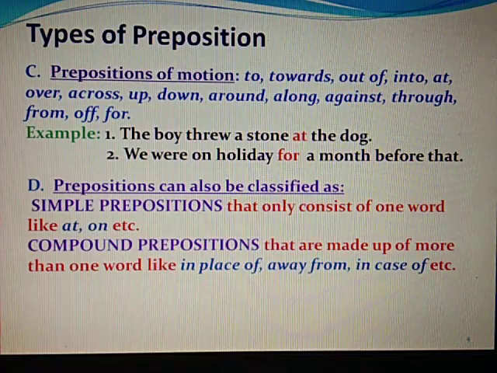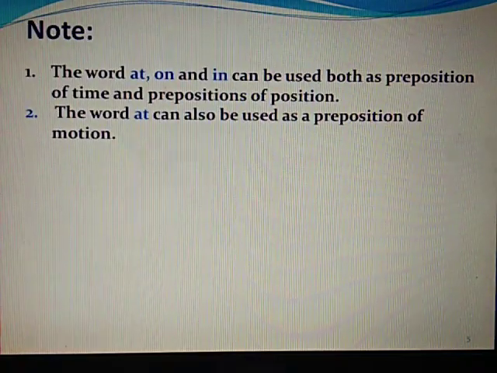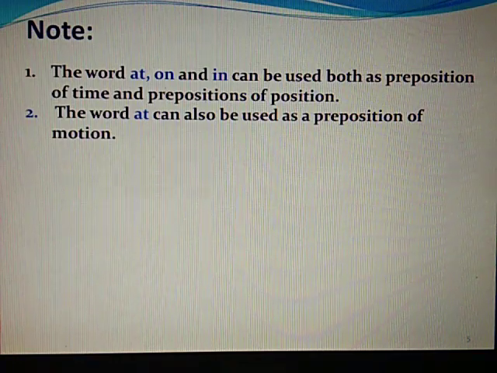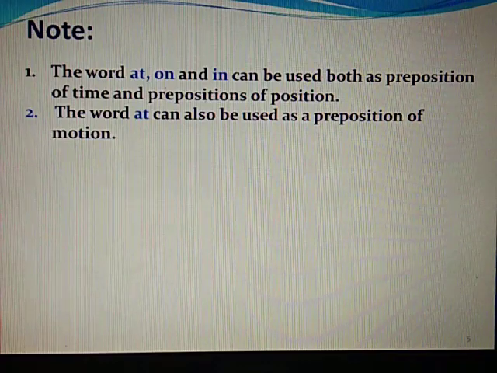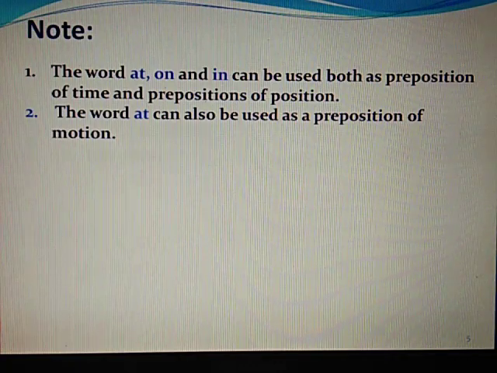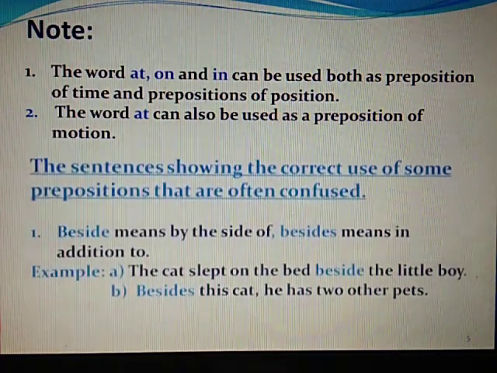The words at, on and in can be used both as prepositions of time and prepositions of position, like in the last example we just saw. The word at can also be used as a preposition of motion.